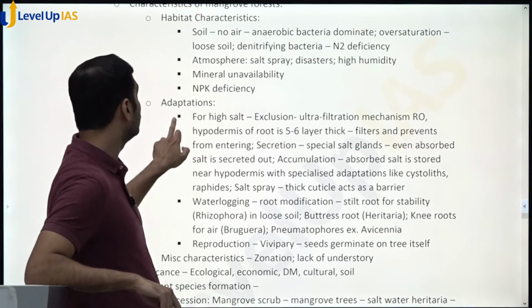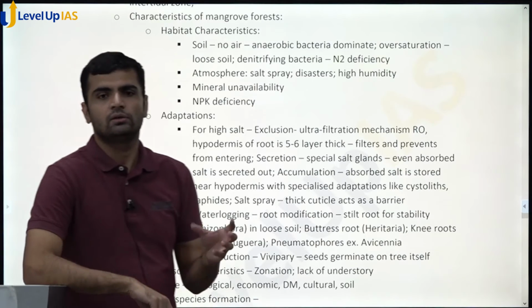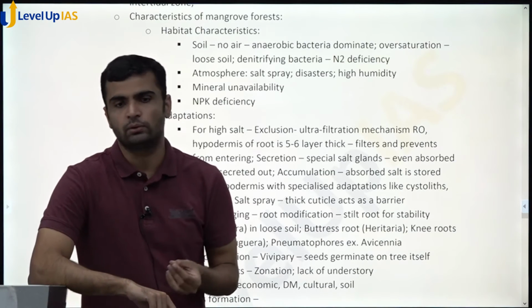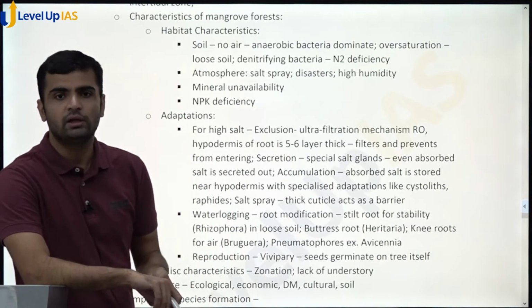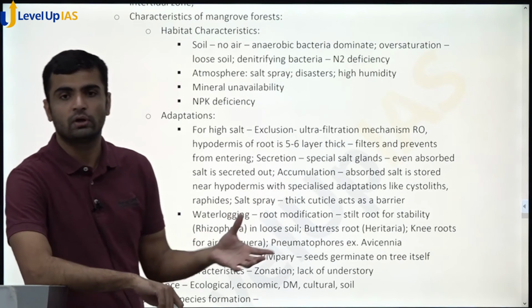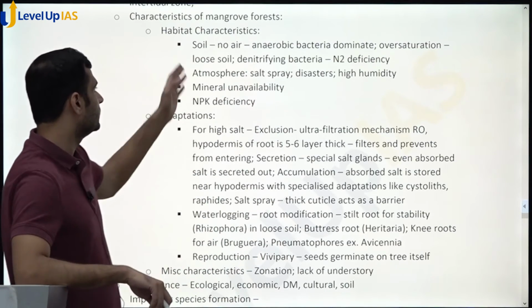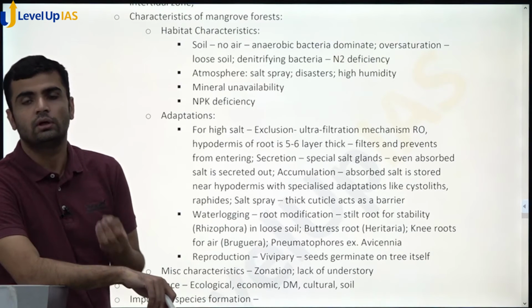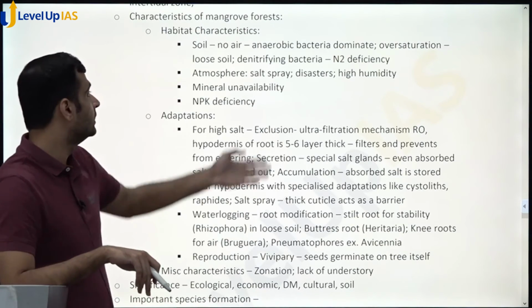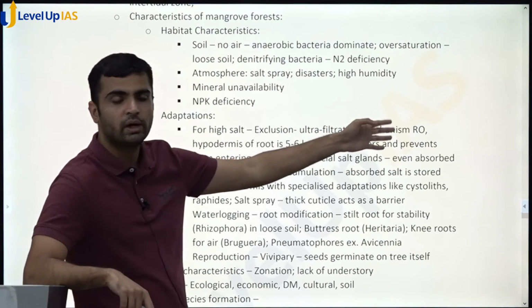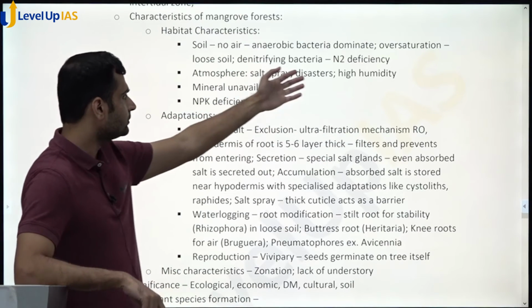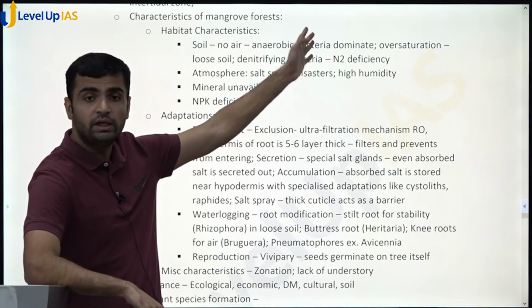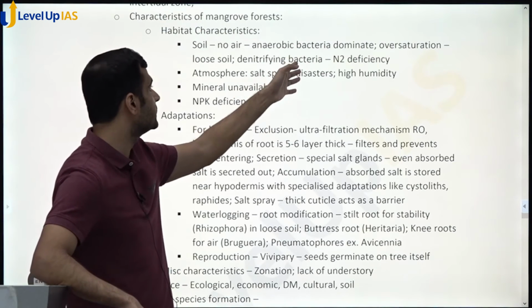So what are the habitat characteristics? What kind of habitat do we get in mangroves? In terms of climate, soil and topography, that's what we have listed here. In soil, we don't have any air because this is an intertidal zone. Waterlogged soil will be there, so there is no air. So anaerobic bacteria will dominate, which will be denitrifying, so there will be nitrogen deficiency.